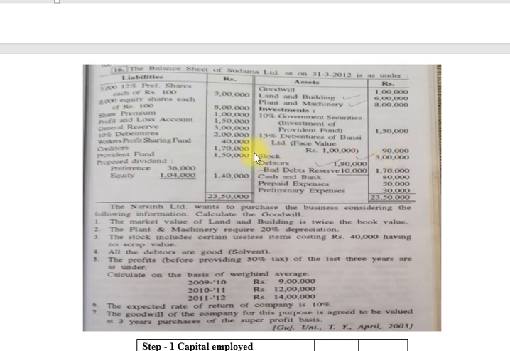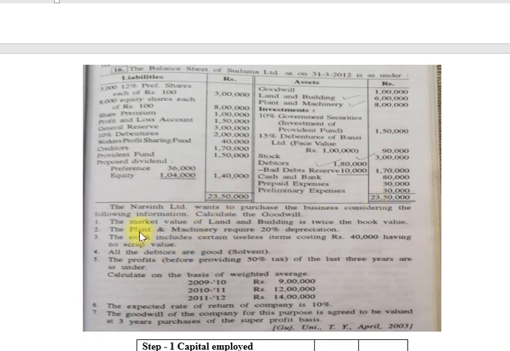Stock 3 lakhs. Debtors 1 lakh 80,000 minus bad debt reserve 10,000, net 1 lakh 70,000. Cash and bank 80,000. Prepaid expense 30,000. Preliminary expense 30,000. Total on both sides 23 lakhs 50,000.